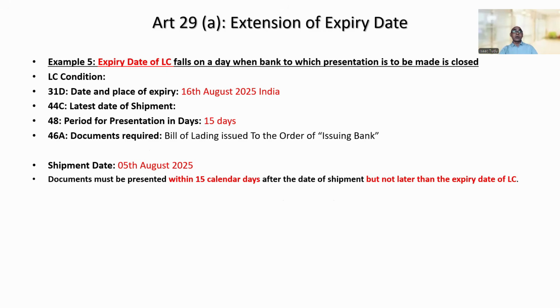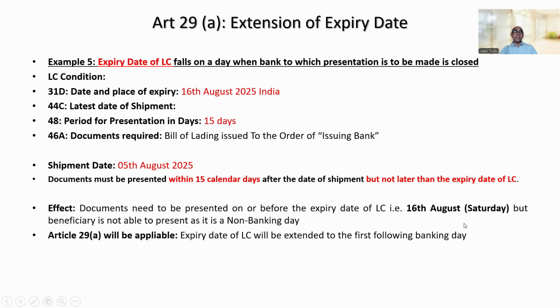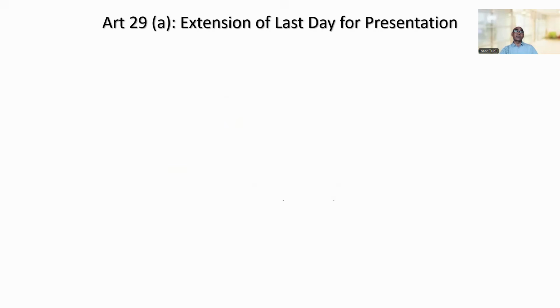Okay. So documents must be presented within 15 calendar days after the date of shipment, but not later than the expiry date of LC. Expiry date of the LC is 16th August. That means documents must be presented on or before the expiry date, 16th August. The same logic you need to apply. It is a non-banking day, so Article 29A will be applicable. Expiry date of LC will be extended to the first following banking day. And the next day, 17th August, Sunday, is a non-banking day. So documents can be presented on or before 18th August in this case also, right?